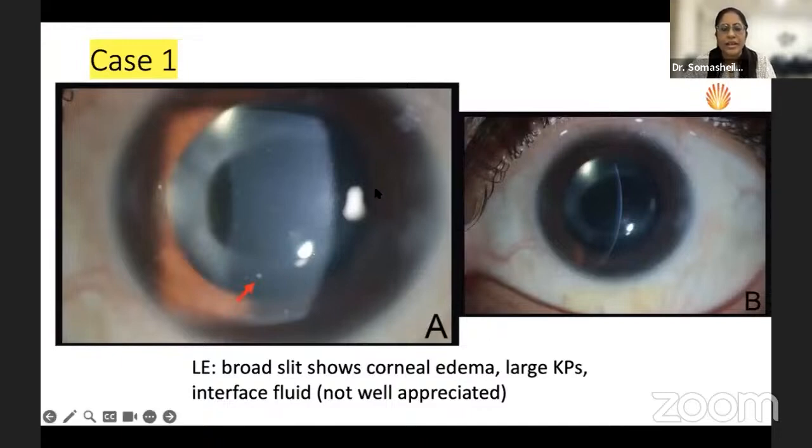What we see here in the affected eye is a very steamy or edematous cornea, and we can see these discrete keratic precipitates. That's what my arrow is showing over here. Some more down here, a few up here. I hope that it is also appreciated. In addition, the patient is pseudophakic. The pupil is sort of fixed and dilated, and there is the rim of the anterior capsule, which is now opacified. The slit is trying to show an interface fluid syndrome that the patient had, not really able to capture it on slit.